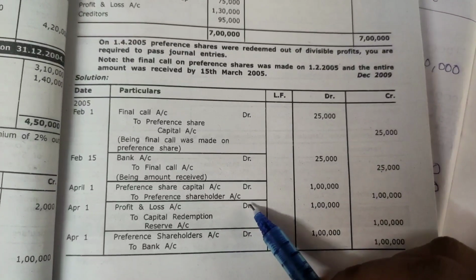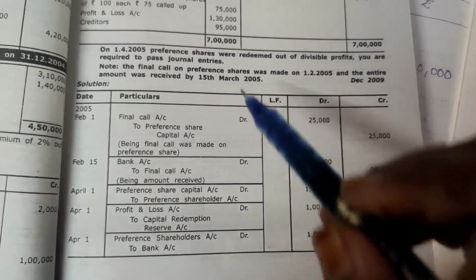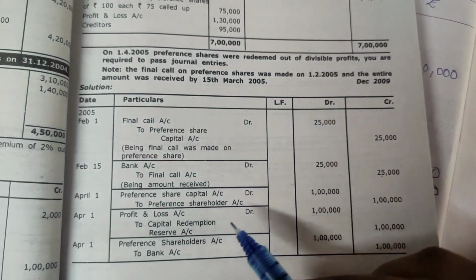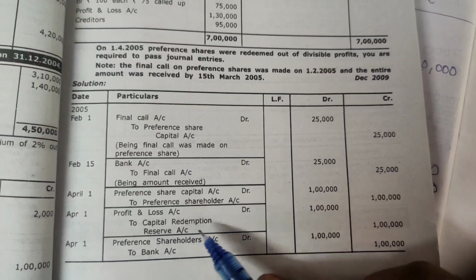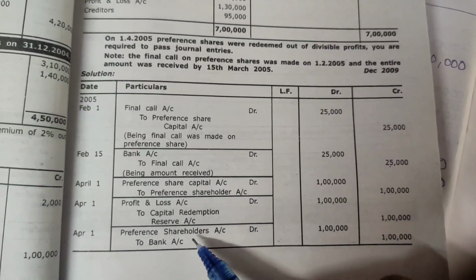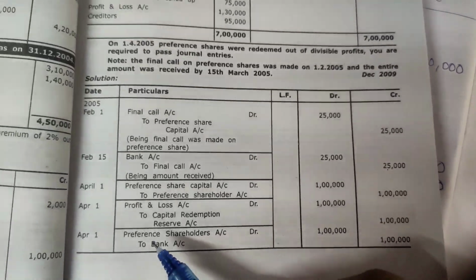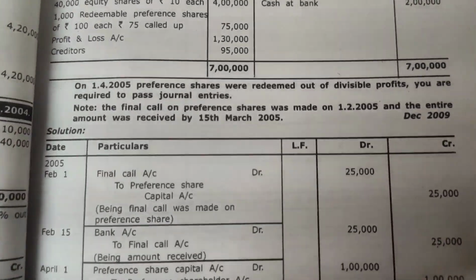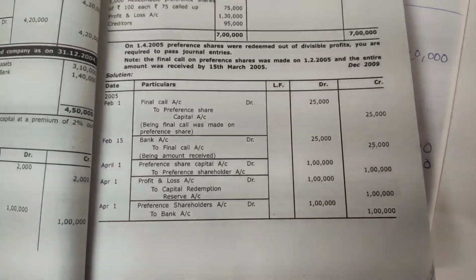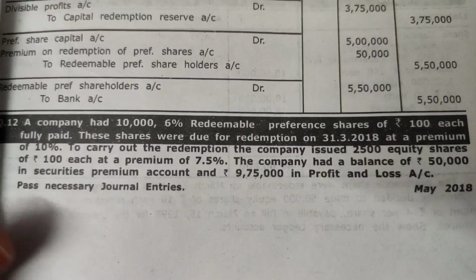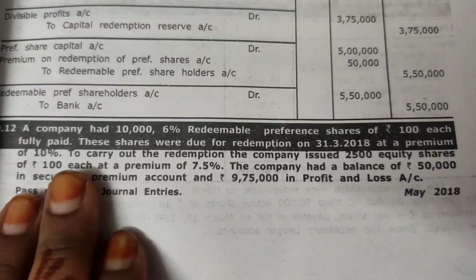Now what are we going to do? We are going to redeem this out of our profit and loss account reserve. So profit and loss account reserve account debit to capital CRR, which is 1 lakh. Now finally we are going to pay this to the shareholder: preference shareholder account debit to bank account. That is it. You should know the story clearly so that you can pass the journal entries. This question is also very interesting and very important.